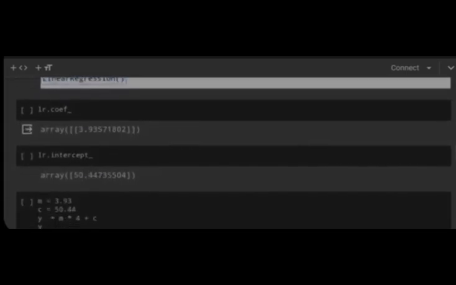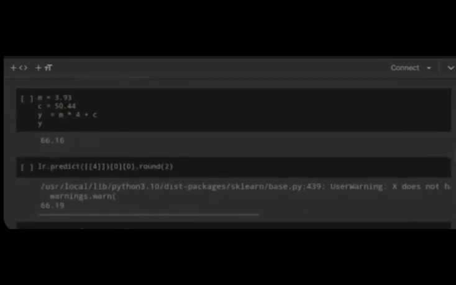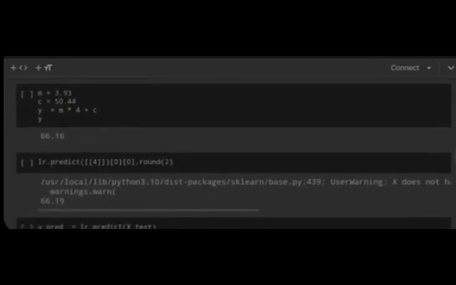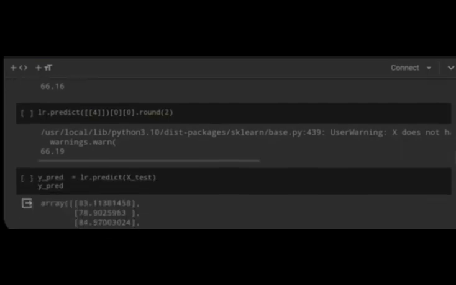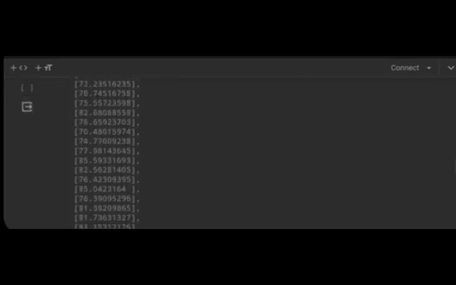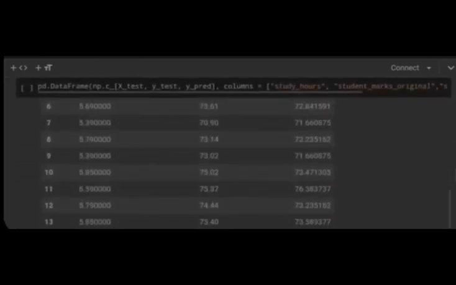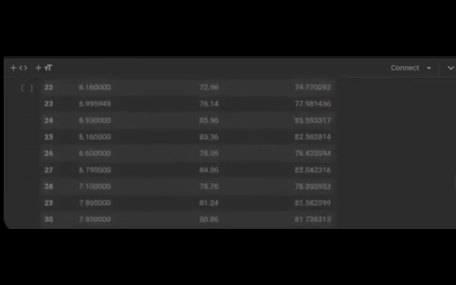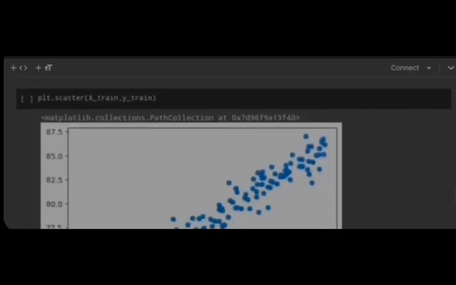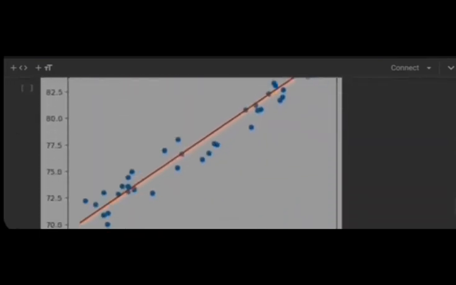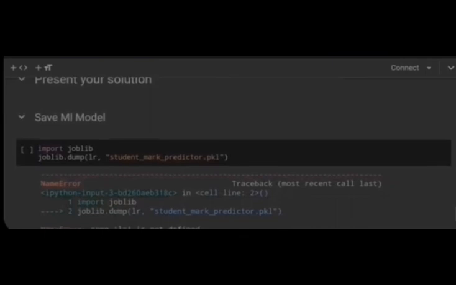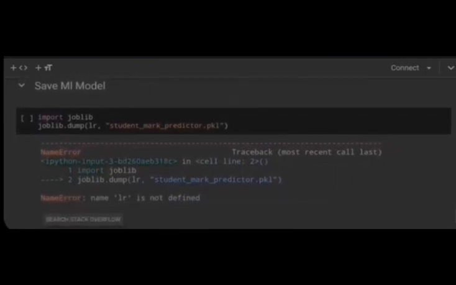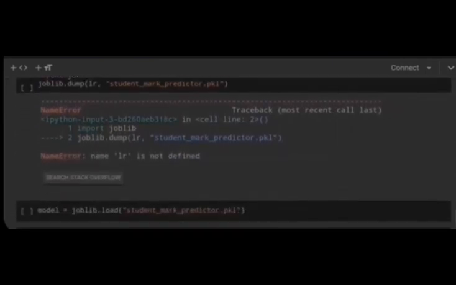Now let's test the performance of this machine learning model by giving inputs based on the features that have been used to train the model and predict the marks of the student. So this is how you can predict the marks of students with machine learning using Python, and this is how the model works. Thank you.